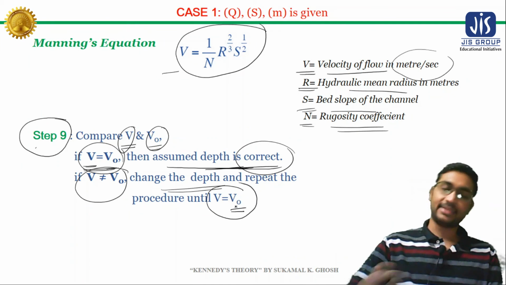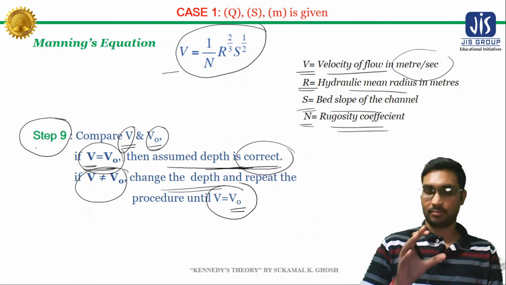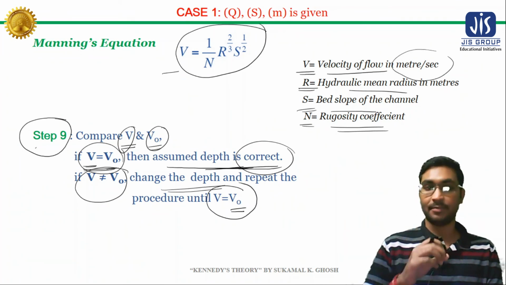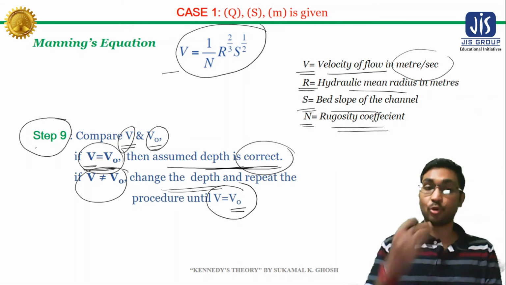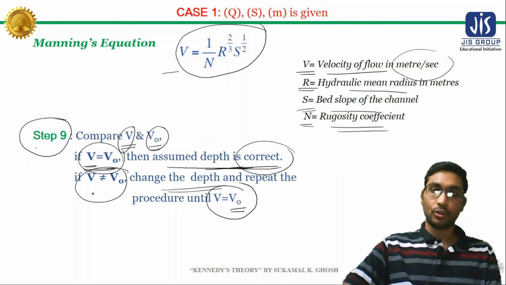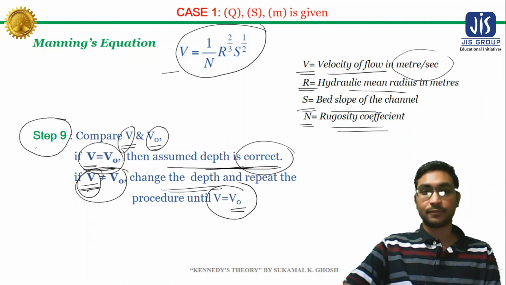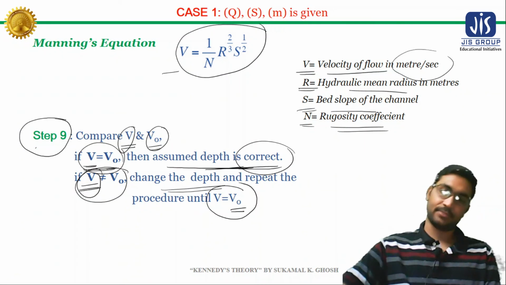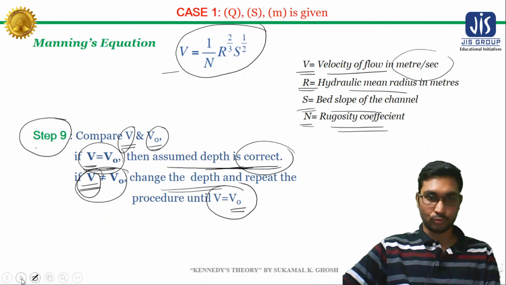Actually, Kennedy suggested that we need to maintain a velocity equal to the critical velocity, then only can we get a stable channel, meaning a channel in which silting and scouring will not occur. So we need to find a value of actual mean velocity that equals the critical velocity. Okay, so this is all about case 1. Now we will discuss our case 2.